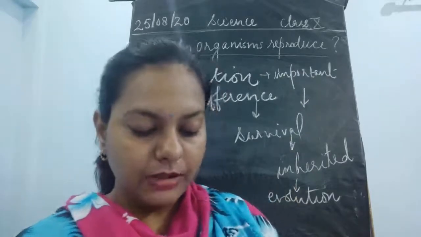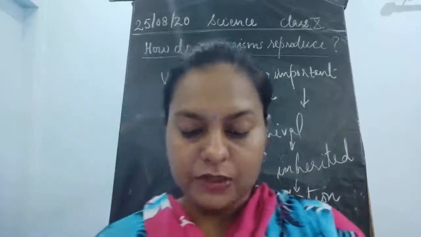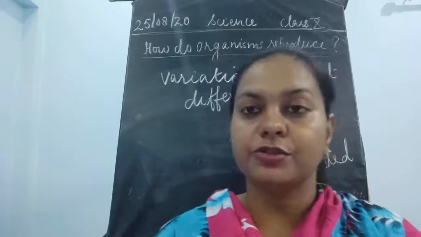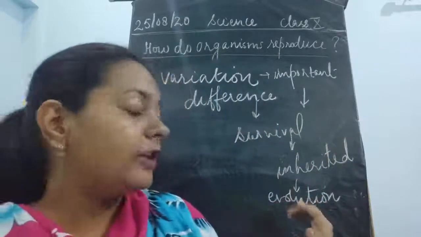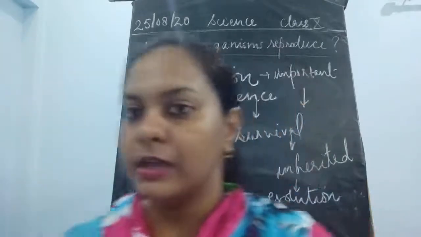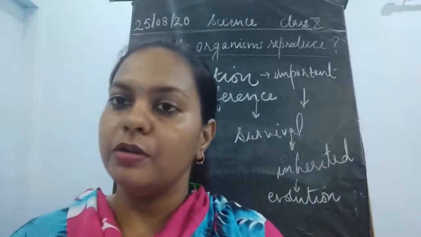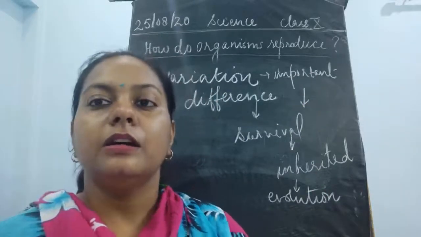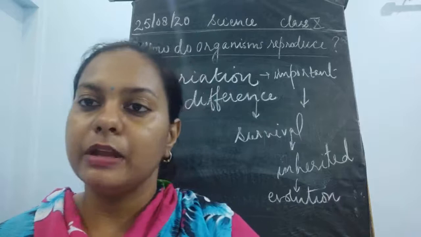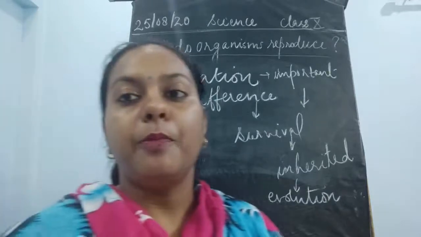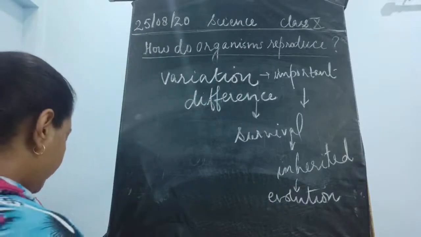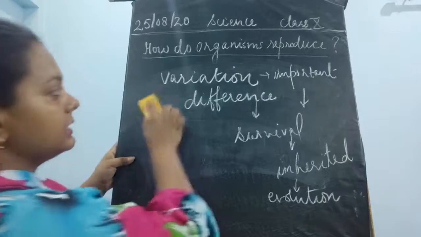So new individuals have slight variations from their parents. This is the basis of variation and the basis for evolution of the new species. Now we will discuss more about variation today in this class. I have already given you more concepts regarding DNA and the blueprint in the last class. Today's class will be based on the importance of variation and also on the types of reproduction.